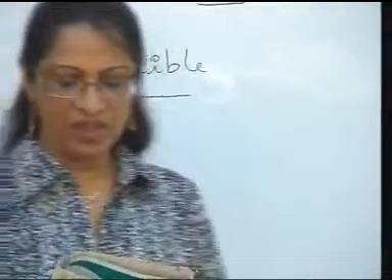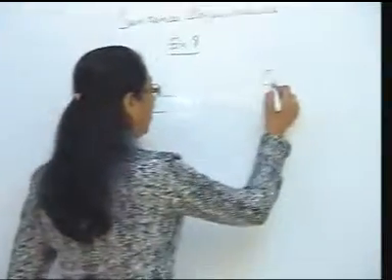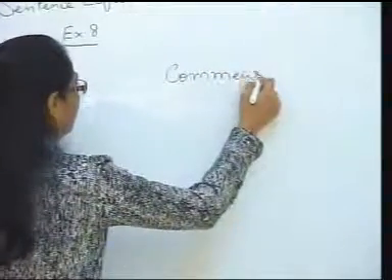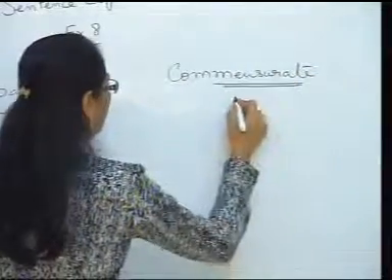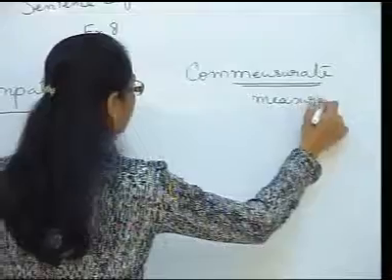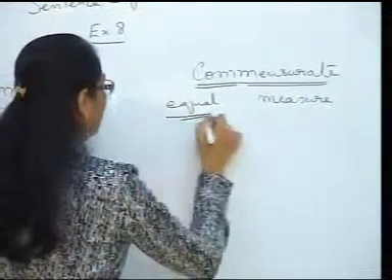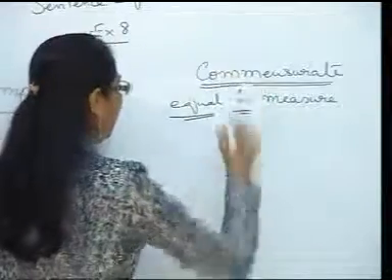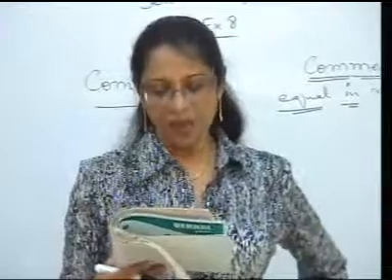Now that doesn't make sense with this context, but definitely the word commensurate. Commensurate, if you look at this word, mensurate, measure, commensurate, equal. So basically, commensurate, equal in measure is making very appropriate sense.